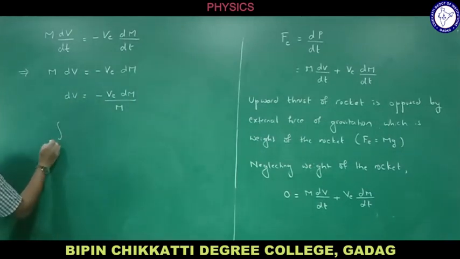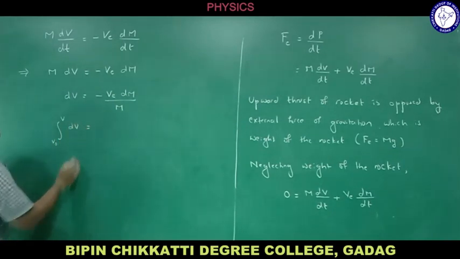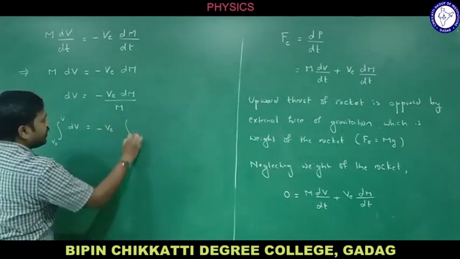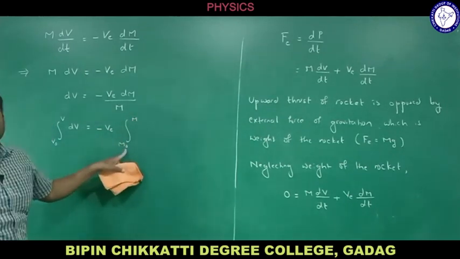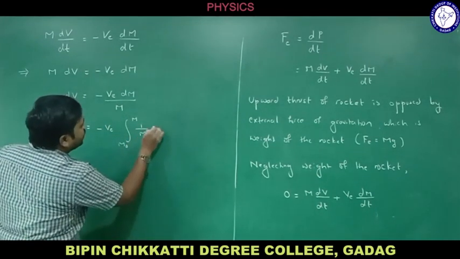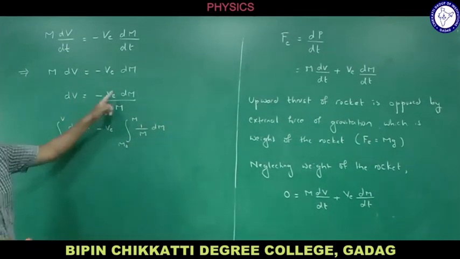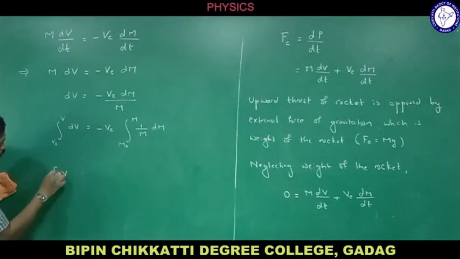So what do you get? Integration of v naught to v, dv, that is equal to minus v e integration of m naught to m. This is the initial mass of the rocket, this is the final mass of the rocket. What do you get? 1 by m, that is dm. Now integrate: integration of 1 dv is v.